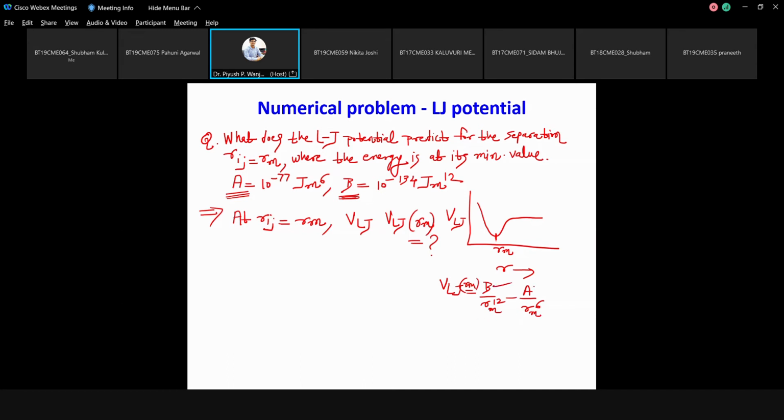Now A and B you already know. So what do you have to calculate? Rm value. So how will you get Rm?